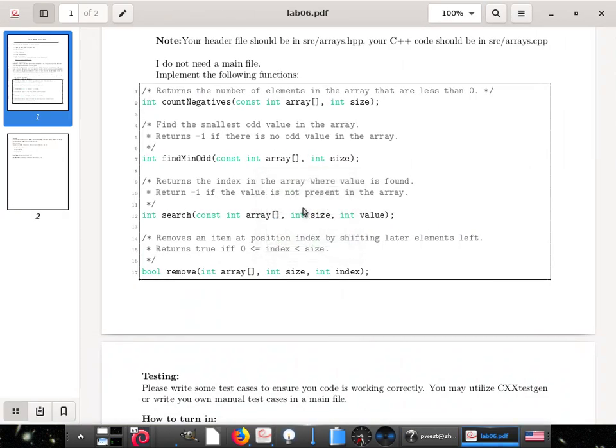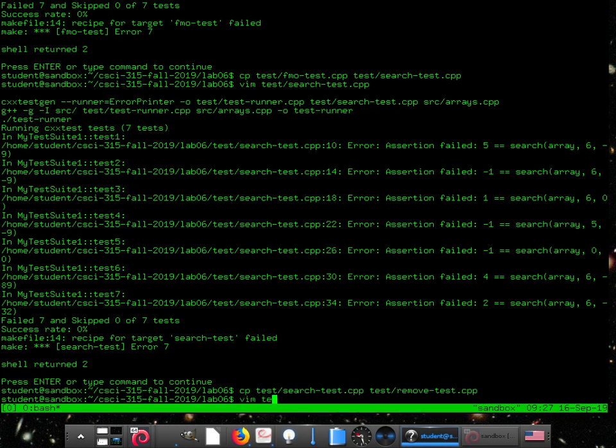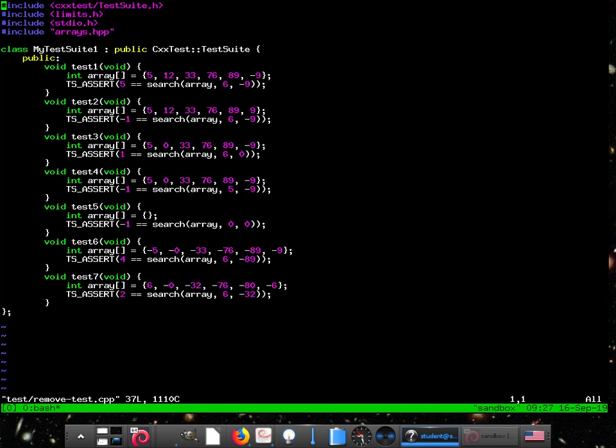All right, and lastly, we have remove. Oh, we're doing great. So let's go ahead and just copy the search test to remove-test.cpp. And we're going to change search to be remove. Now this is where things are going to start getting a little hard to do, because unfortunately there's not necessarily a nice way to test these things. Let's go look at what's happening.